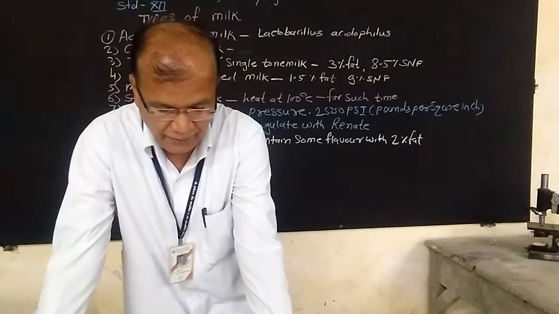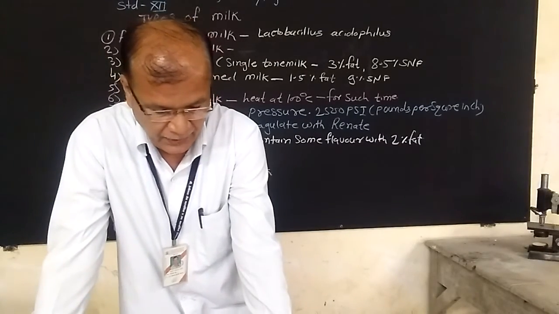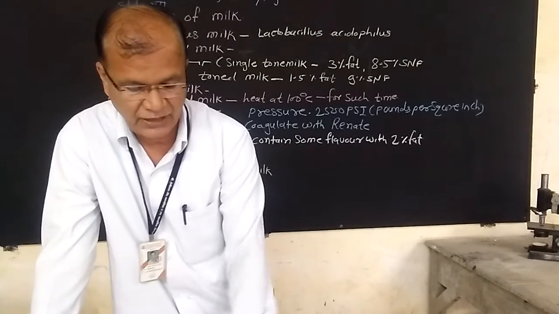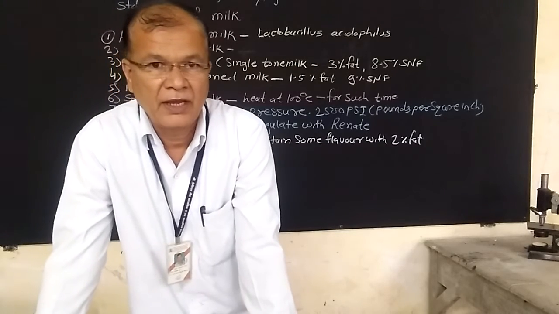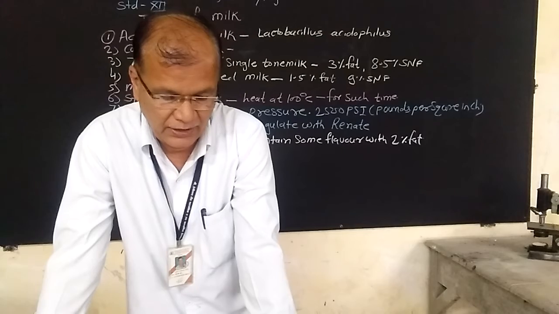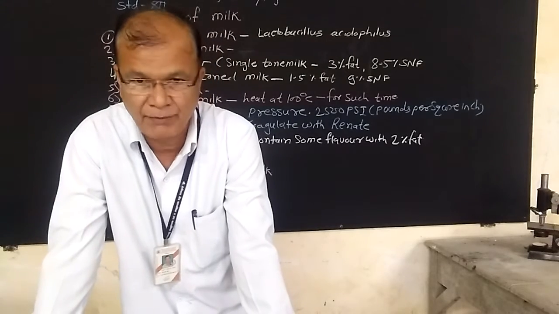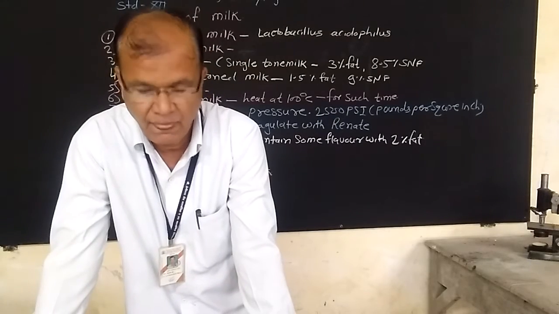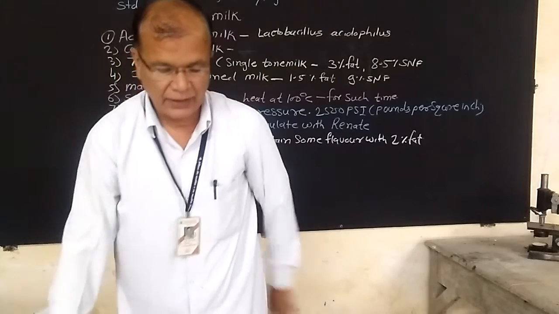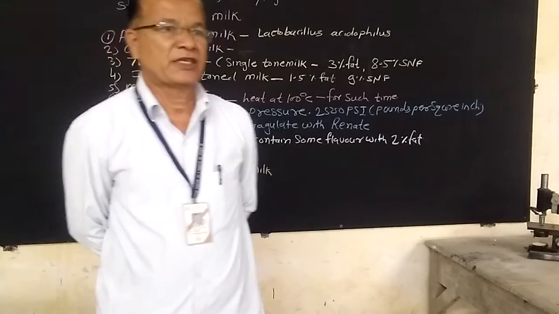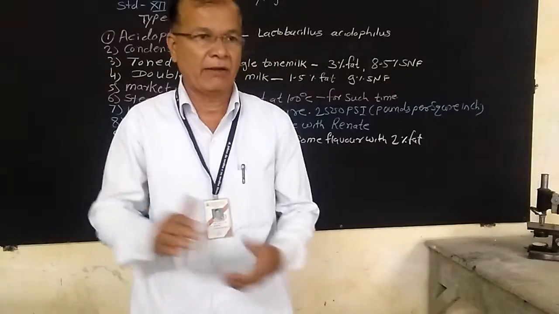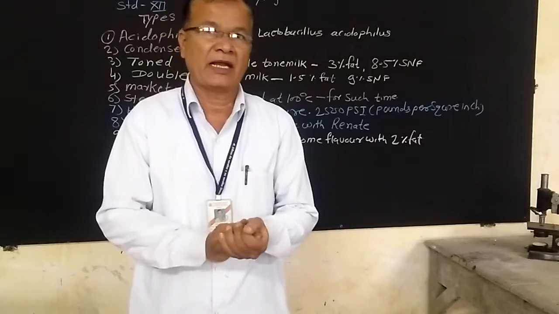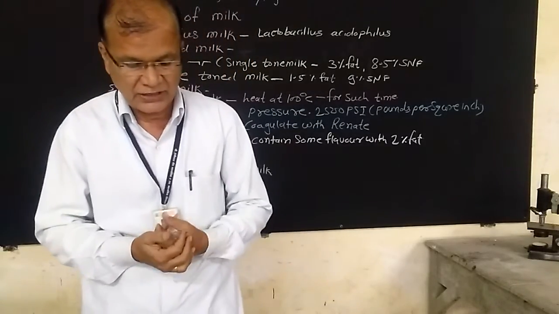The milk that is made by using selected microorganisms to develop the characteristic flavor, body as well as texture is known as fermented milk. Standardized milk, the milk in which fats or solid not fats content may be adjusted to a predetermined level, by increasing or decreasing the fat level in the milk, is known as standardized milk.